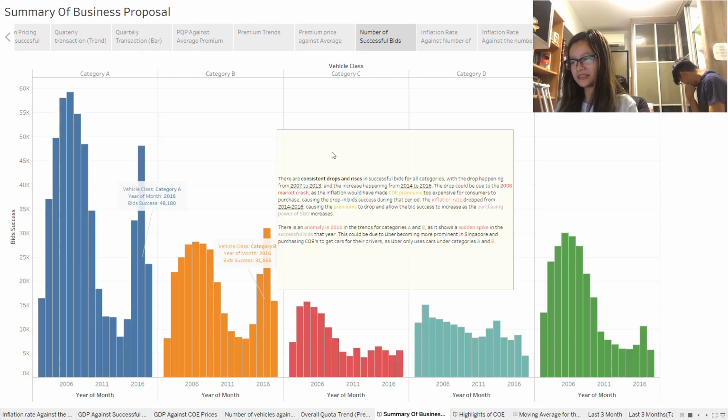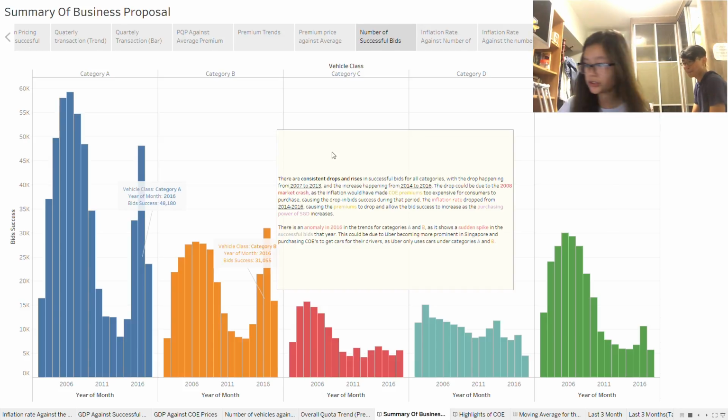There is an anomaly in 2016 in the trends for categories A and B, as it shows a sudden spike in the number of successful bids that year. This could be due to Uber becoming more prominent in Singapore and purchasing COEs to get cars for their drivers, as Uber only uses cars under categories A and B.